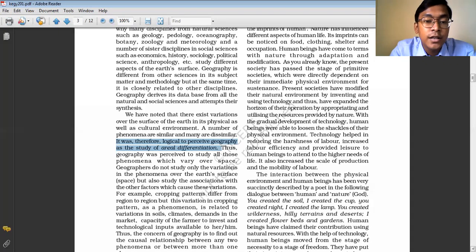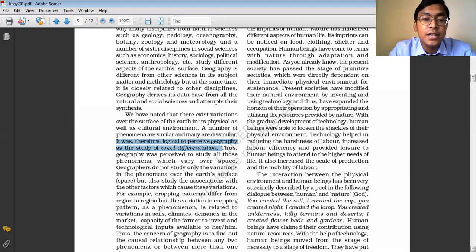We study about the soils, it varies from one part to another. We study about the economic condition, it varies from one part to another. We study about the race and the religion, it varies from one part to another. So what we do ultimately is we study all these phenomena of different regions, of different parts of the world.